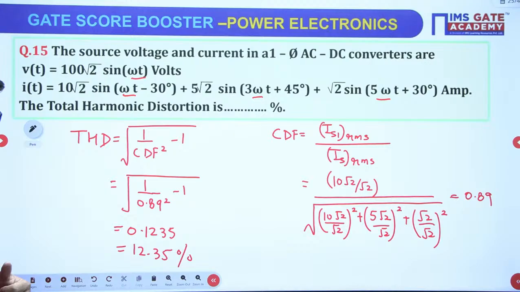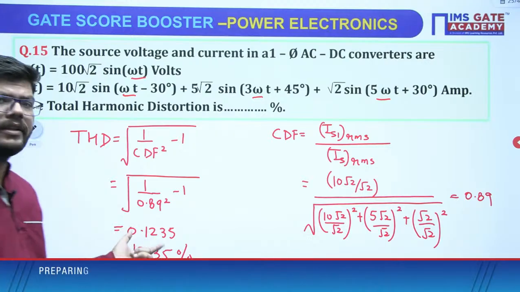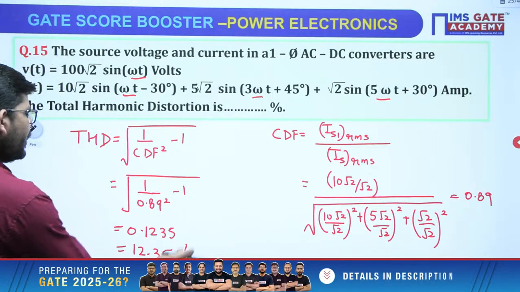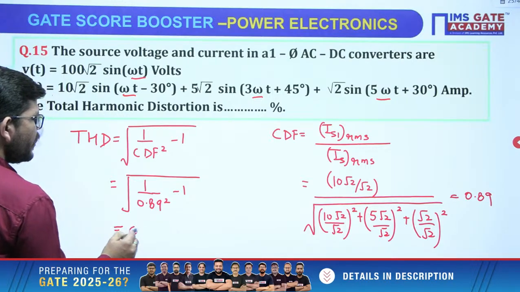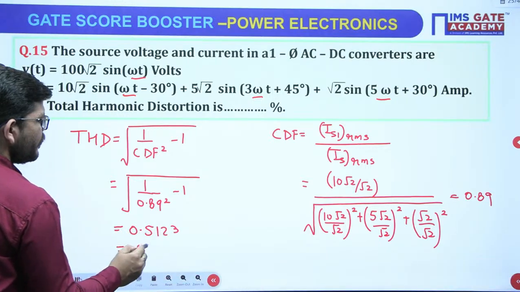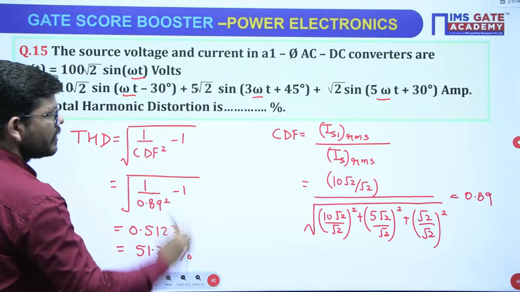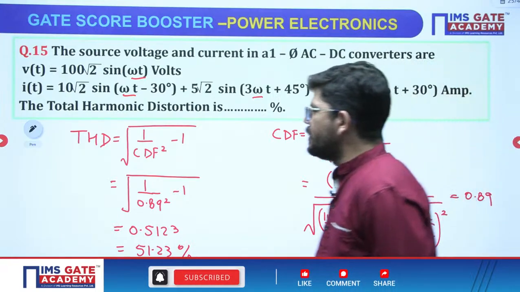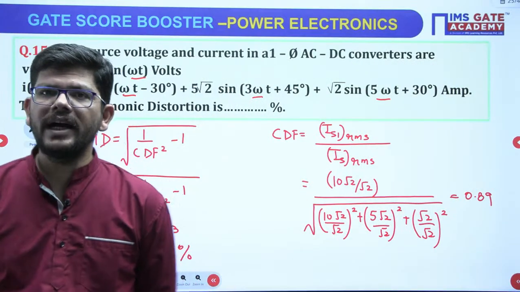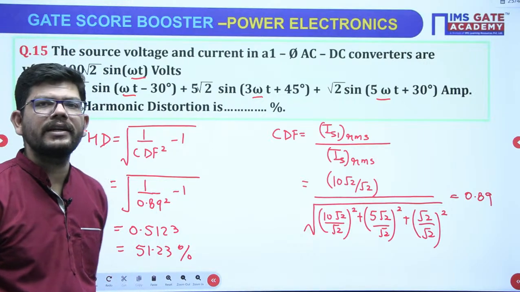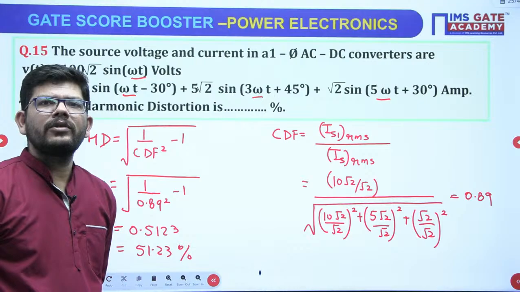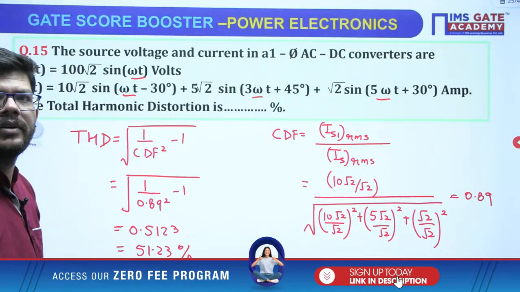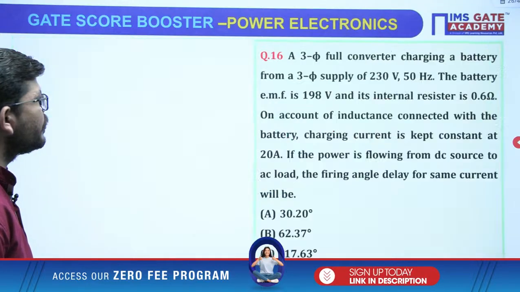51.23. 51.23 is what? THD. This one. THD is 0.51. Okay, so maybe my answer is wrong. Okay, what are you getting? 0.5123 or 51.23%. Correct? Maybe I have done the calculation from my side and this one is wrong. Okay, I accept your answer. 51.23 is the right answer. Very good, Krishna. Very good, Bindu. Very good. Okay, so I think you people are able to solve this question.